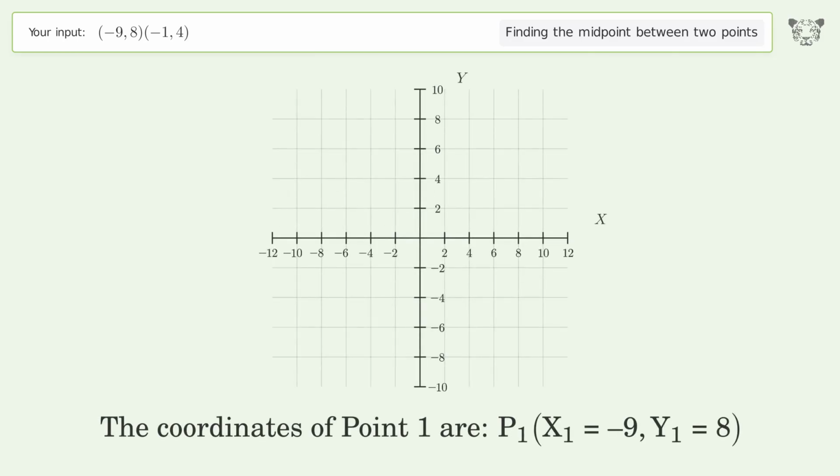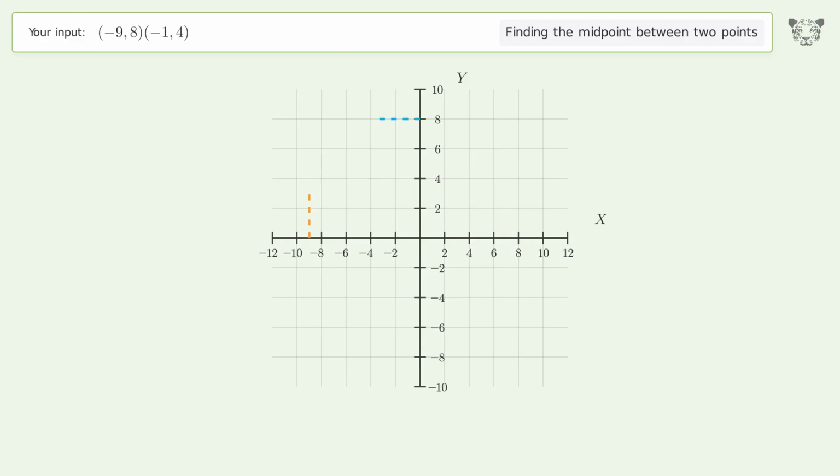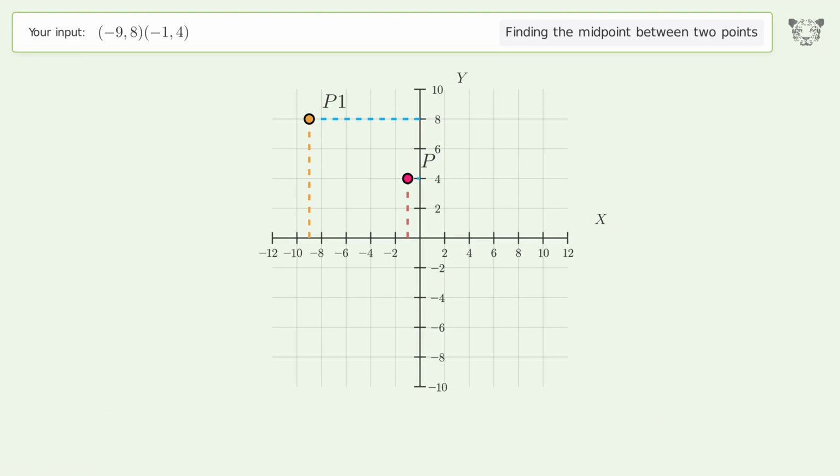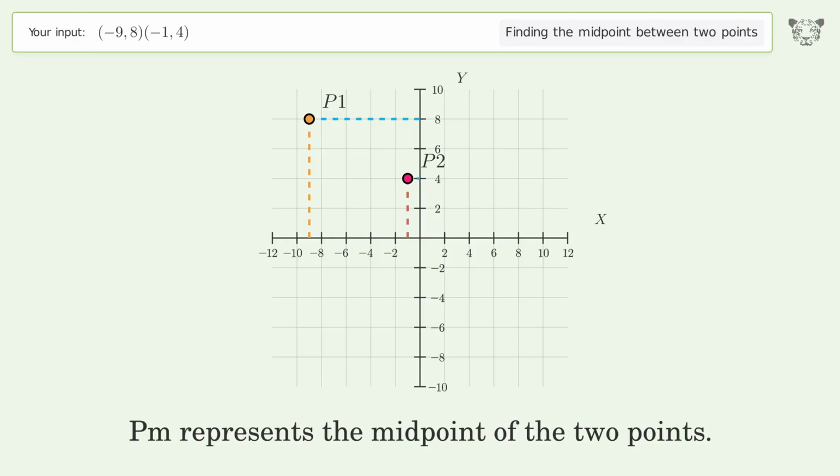The coordinates of point 1 are x1 equals -9, y1 equals 8. The coordinates of point 2 are x2 equals -1, y2 equals 4. PM represents the midpoint of the 2 points.